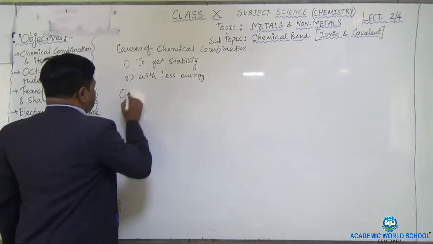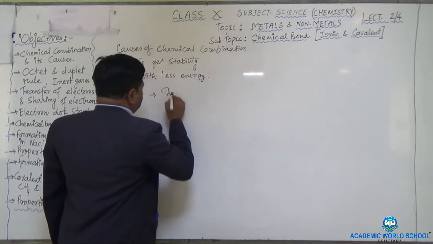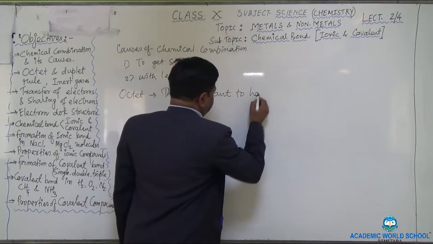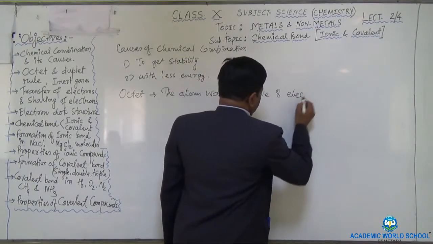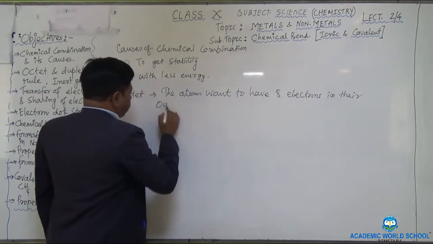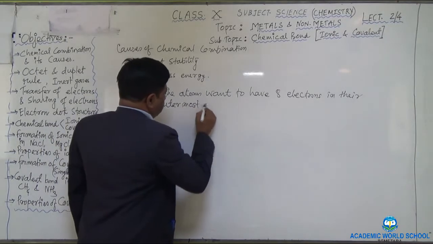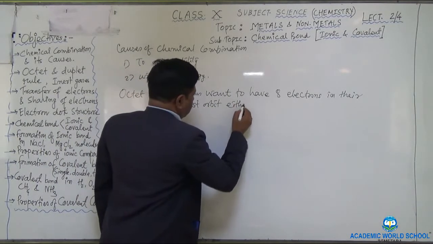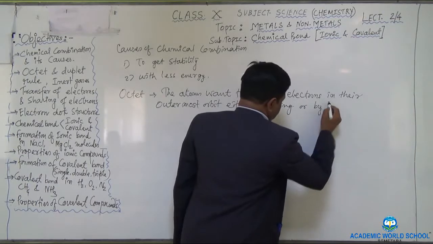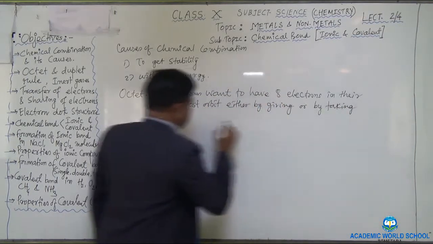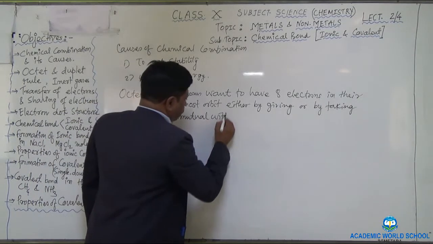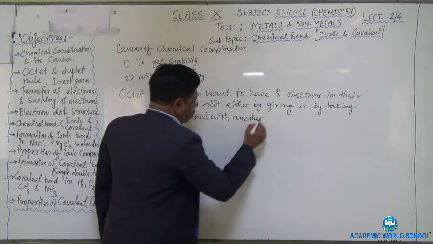So you should write along with me. Octet: the atoms want to have 8 electrons in their outermost orbit, either by giving or by taking or by mutual sharing with another atom. So this is called your octet.